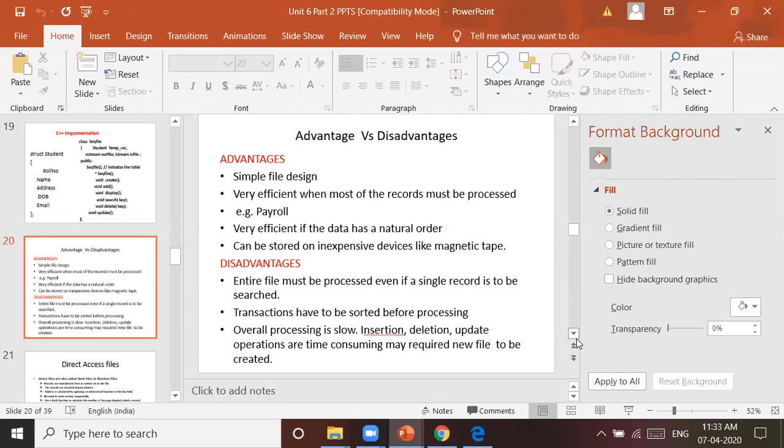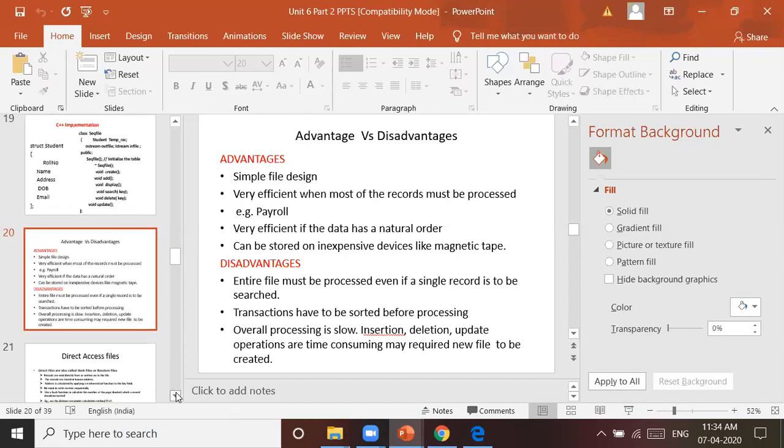Disadvantage: the entire file must be processed even if a single record is to be searched. That is true, because we don't know how we are going to apply binary search on a file. That is going to be a question for you, because we have to use external binary search. So definitely, it is a sequential file, so most of the time we'll go for sequential accessing only. That's why I told you that sequential file organization is not directly utilized; it always comes with the index sequential file. Transactions have to be sorted before processing. Overall post processing is slow, as insertion, deletion, and updation operations are time consuming and may require a new file to be created, and that is a very time consuming process. Have you understood all this concept now?